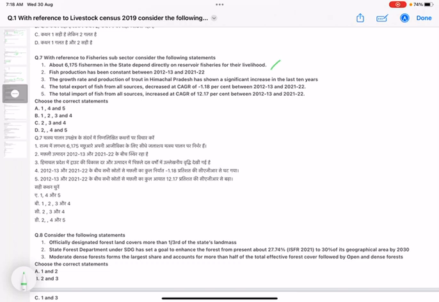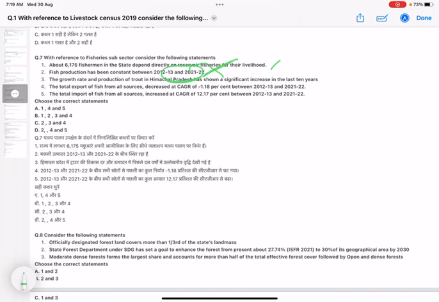Second, fish production has been constant between 2012-13 and 2021-22. You have to be very cautious while attempting questions like this, because these statements most of the time will confuse you. In this period, fish production has not remained constant but has increased significantly. I am talking about the total fish production, not any specific species here. So this statement becomes incorrect.